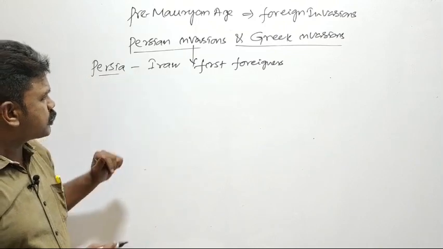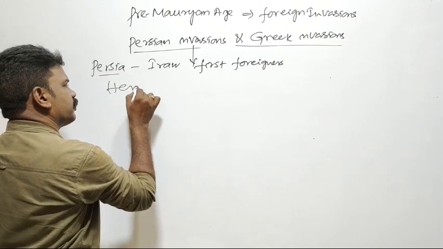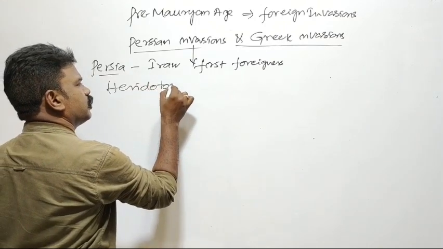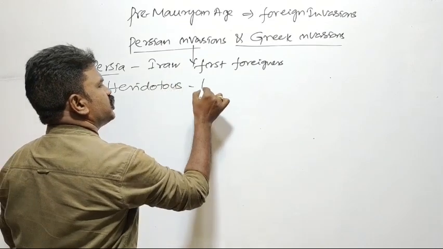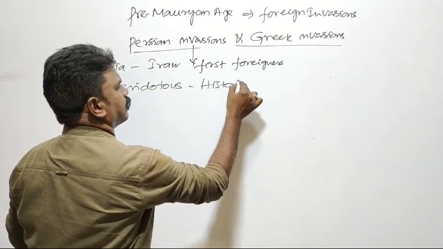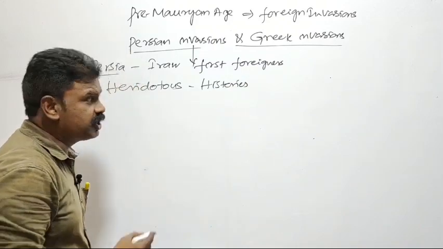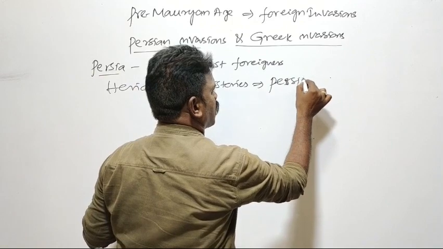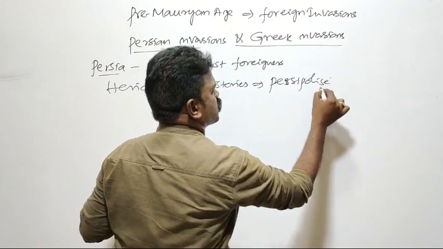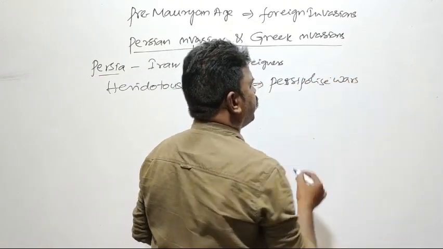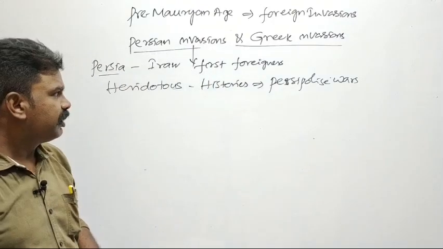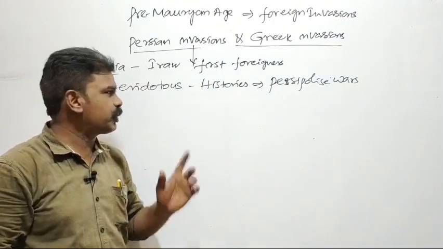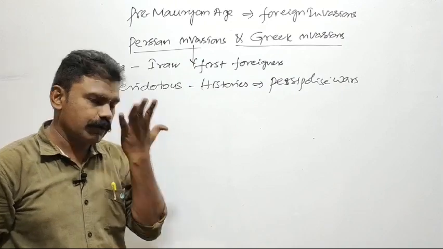We know this from Herodotus. Herodotus wrote the Histories. This book speaks about the Persepolis Wars, which are the Greco-Persian Wars. It was the first book on history. That's why Herodotus is called the father of history.